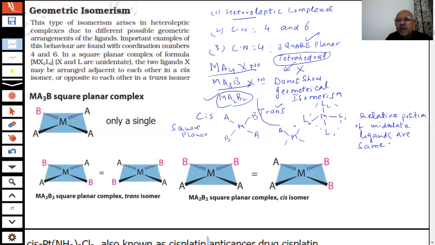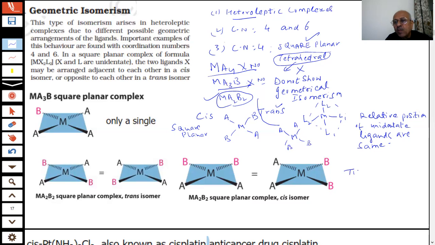If I put AA here and B here, or AA here and B here, they are the same thing, students. So there will be two geometrical isomers. One is called trans, the other is called cis. This is a question which will come.